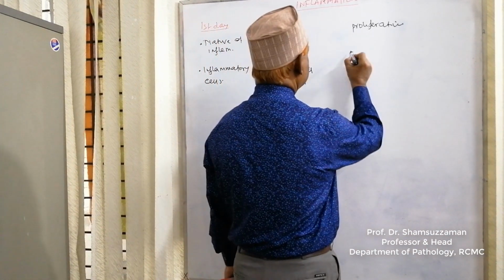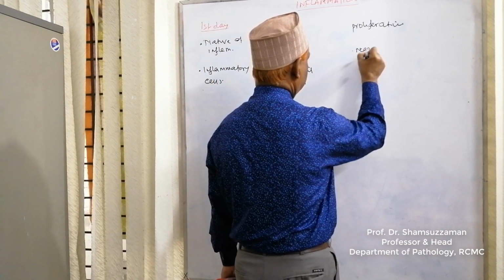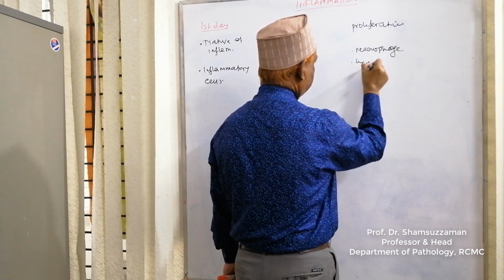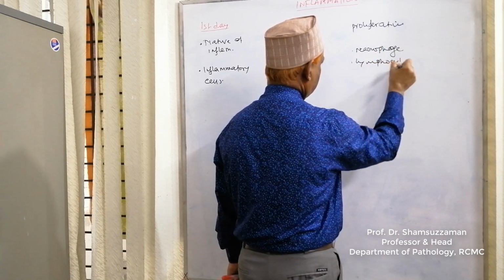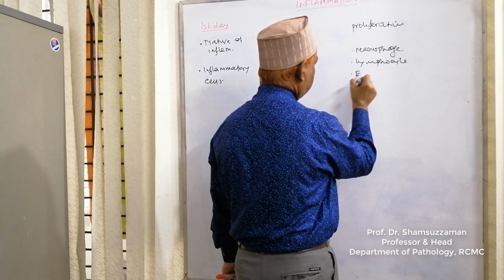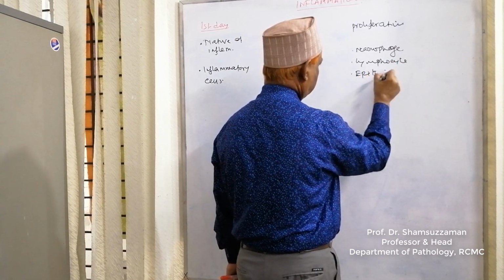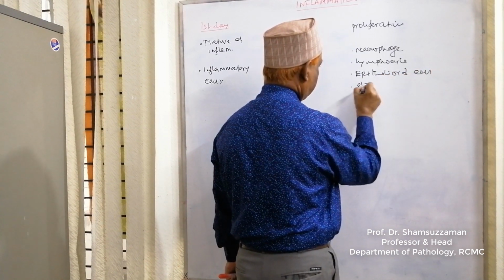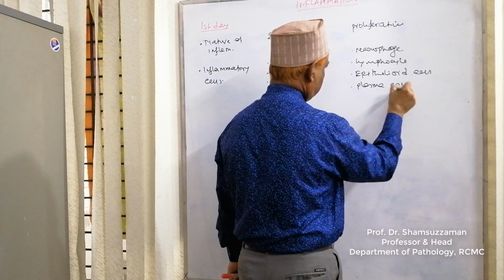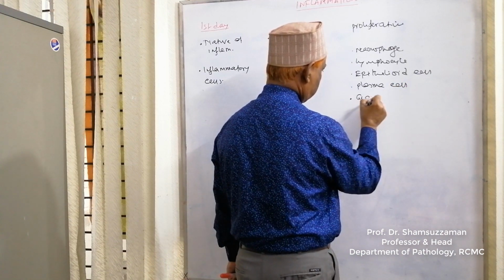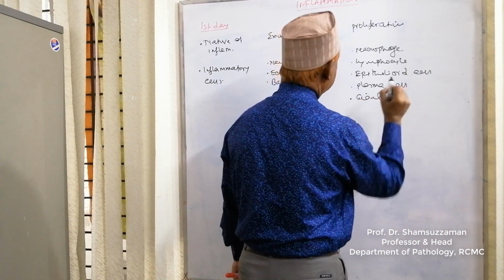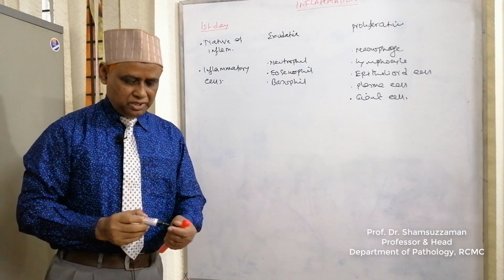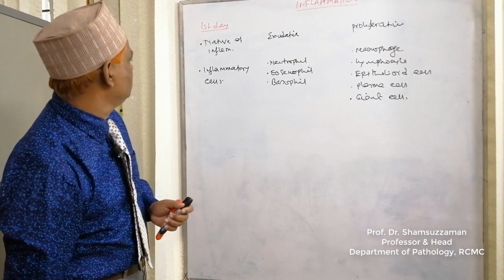And chronic inflammatory cells are macrophage, lymphocyte, epithelioid cell, plasma cell, giant cell. So these are the chronic inflammatory cells, and these are the differences between acute and chronic inflammation.